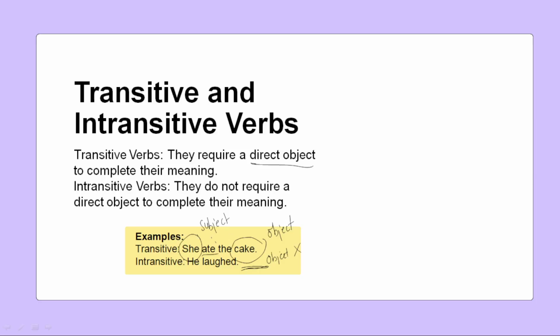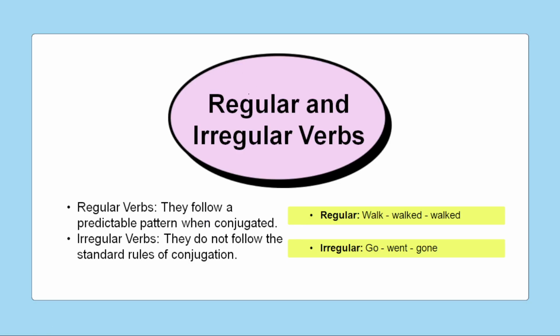complete their meaning. Yes, and here comes a very important topic, that is regular and irregular verbs, where we have to learn a lot about this topic because you have to learn so many regular verbs. Come on, daily at least take 3 or 5 regular verbs and start learning the forms of the verbs. What are the forms of the verbs? I'm going to tell you now.